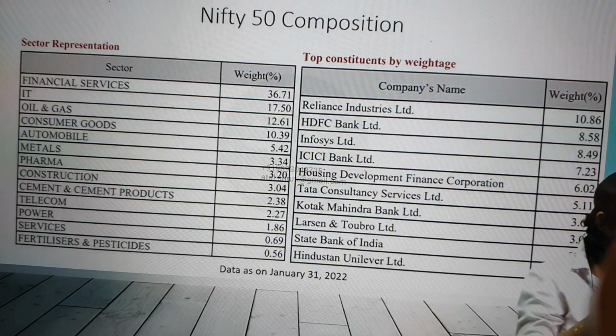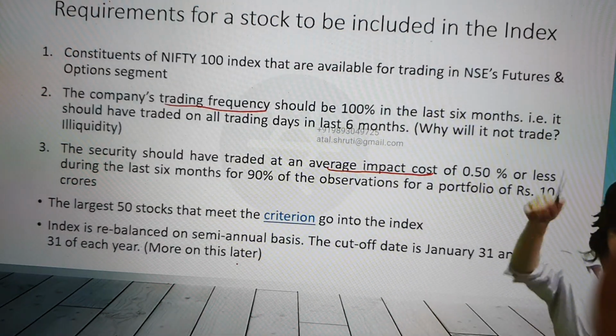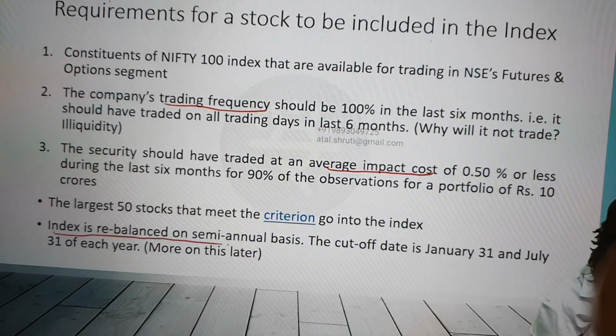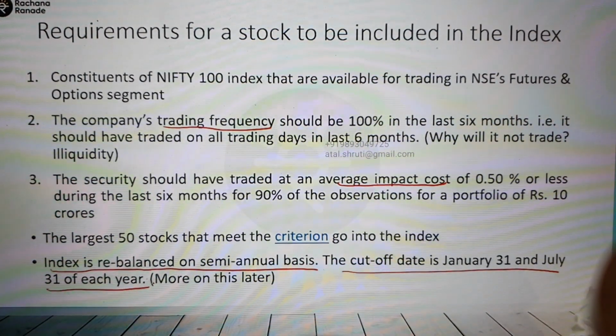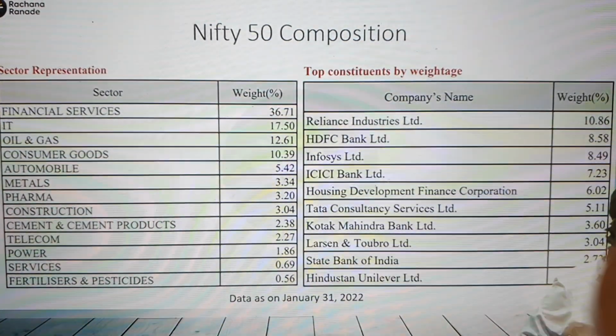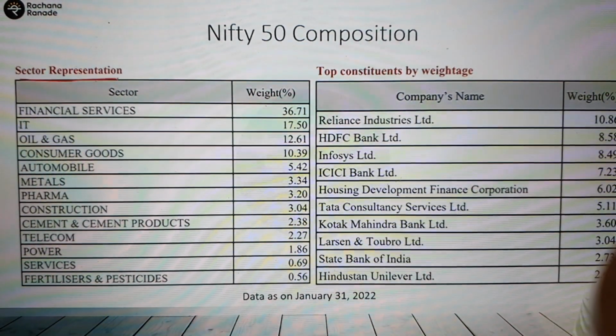If you also check this, you can see it now. This is as on the semi-annual date. Sorry, previous page only. The Nifty index is rebalanced on a semi-annual basis. The cut-off date is 31st January and 31st July each year. So that's what I told you, only twice in a year. Now, which are the constituents? Quickly tell me, Nifty is representing what? One last time, before you check in the notes.